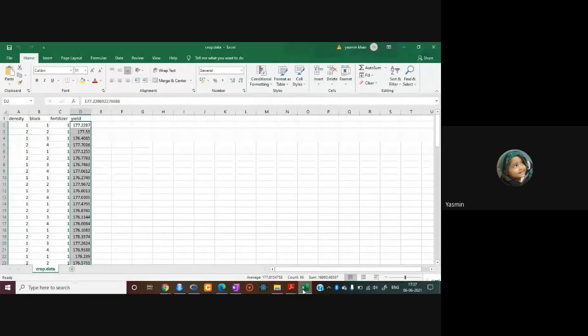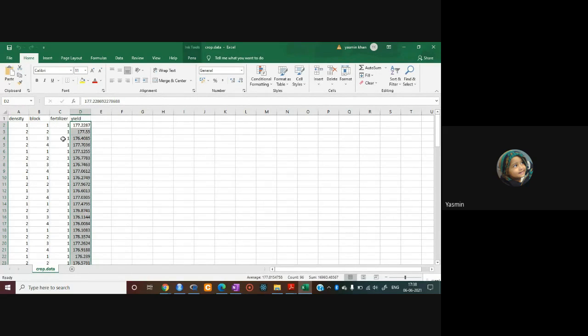For one-way analysis of variance, we use only the last two columns, right? The fertilizer and the yield. The data is about the effect of three different types of fertilizer on the crop yield. Crop yield is the response variable here, the last column.